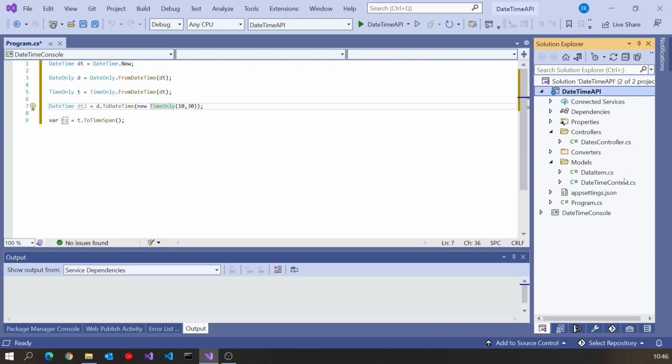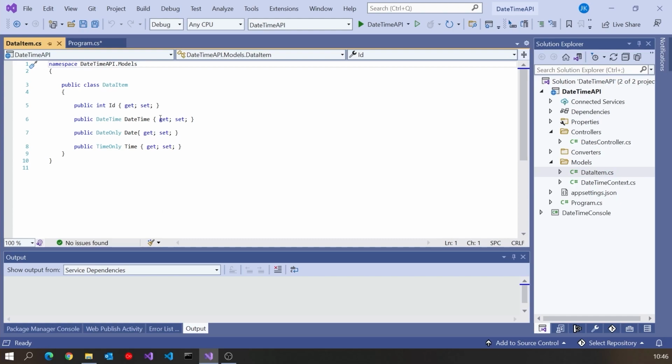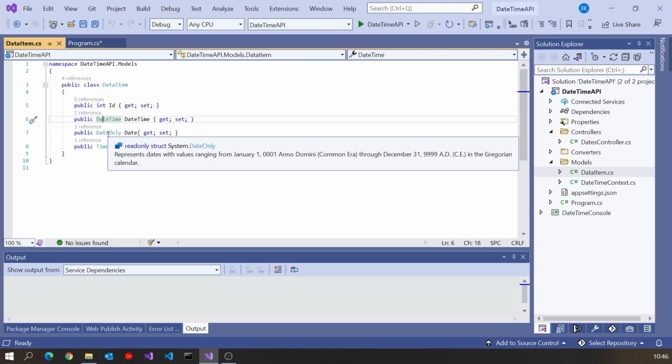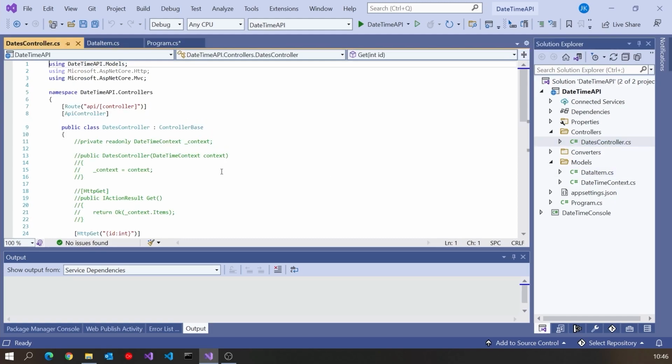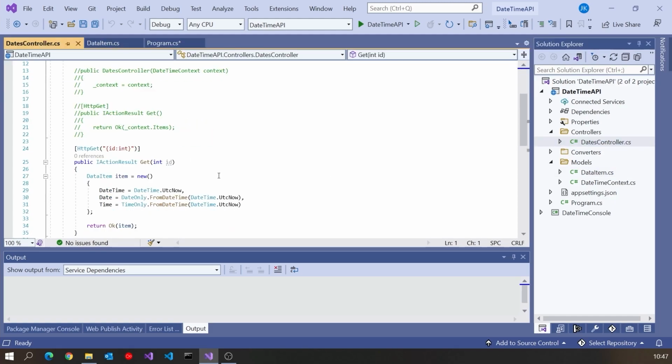I've got as a model, I've simply got this data item, as I've called it, that has an ID and then a DateTime, a DateOnly, and a TimeOnly. So the old one and then the two new ones. And then I've got a controller, quite a bit commented out here just to save me typing when we change things.